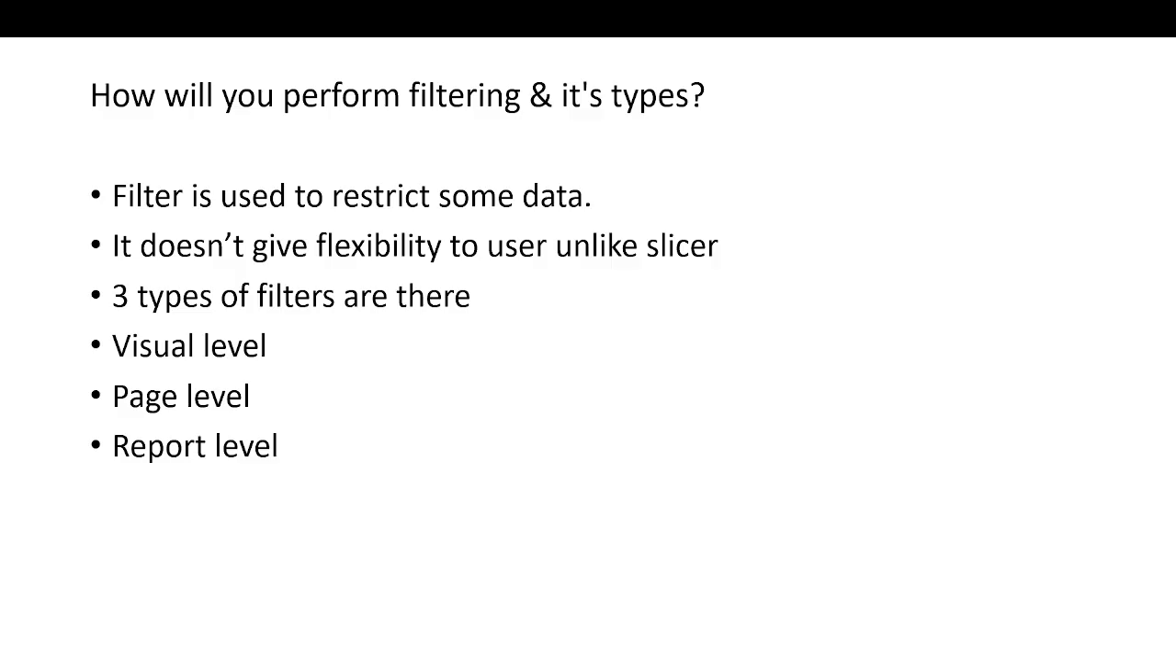Three types of filters are there: visual level filter, page level filter and report level filter. A visual level filter is applied to that specific visual only. If we apply a filter that works for the entire page, that is a page level filter. And if we apply a report level filter, that filter will work throughout all the pages of the report. Maybe that report has 10 pages, that filter will work for those 10 pages. That is basically a report level filter.